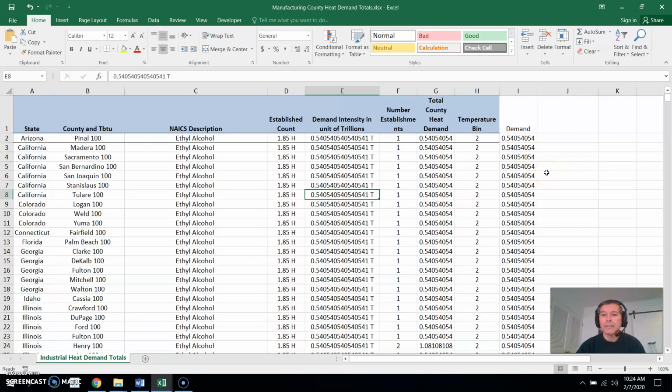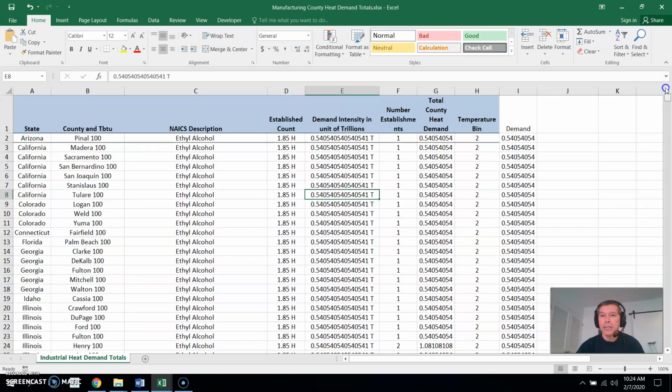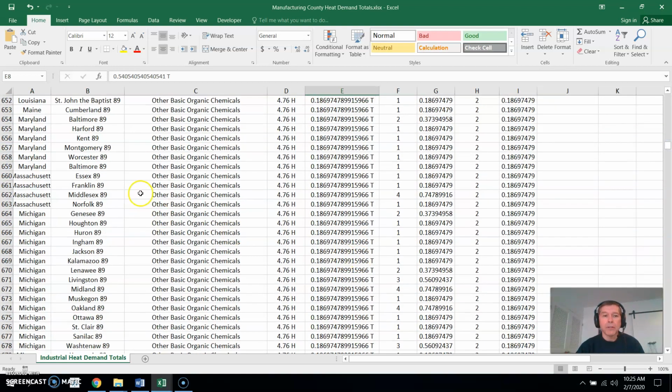So let's go ahead and do that. Let's say we want to find the average demand, and if we look at this, it does vary. The demand does change as we go. So let's say we wanted to find the average demand for a certain type, like maybe other basic organic chemicals in Massachusetts. Well, we can now see that we're only talking about these cells right here. From 660 to 663 are the only ones that are in Massachusetts, and they're the ones on other basic organics.